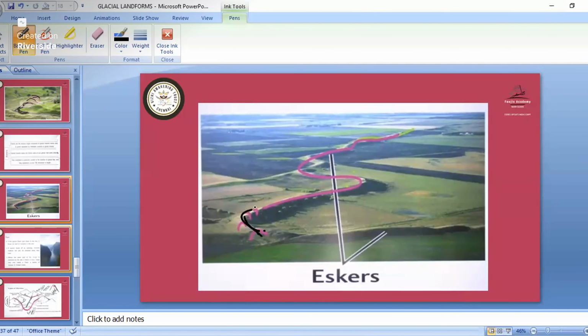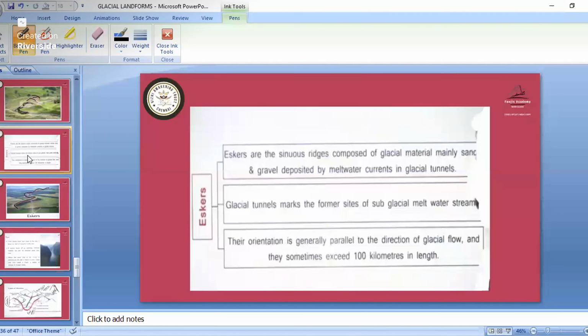So it has settled like a snake, you can say, like this. It has settled. So all these parts are known as the eskers. Eskers are sandy ridges composed of glacial materials, mainly sand. They are like sandy particles.